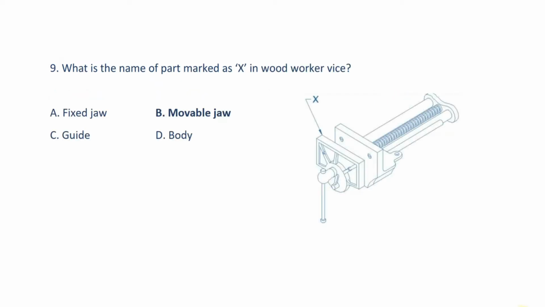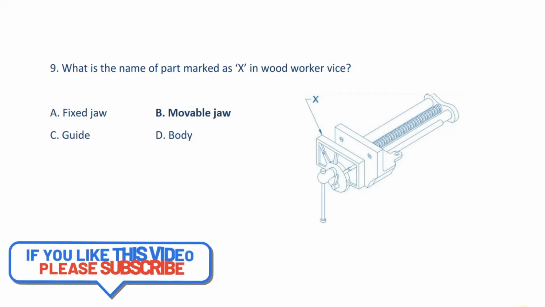Question number 9. What is the name of part marked as X in woodworker's vise shown in the picture? Answer option B, movable jaw.